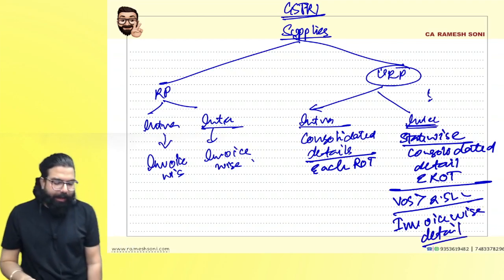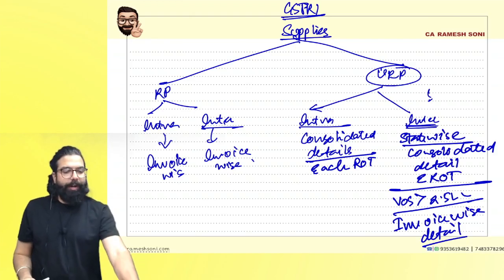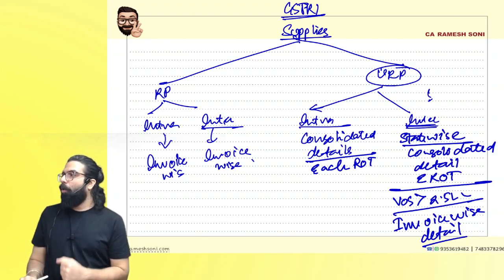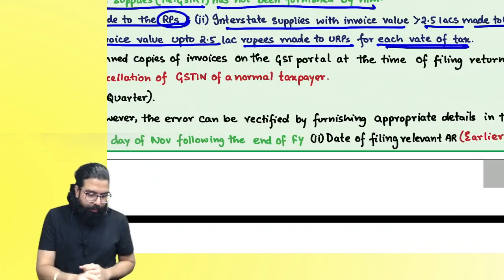Let's go ahead, everyone. Quickly take a picture if you want to, and then we'll go ahead. Can we go ahead, everyone? Are we all clear till here? Can we go ahead? Everyone over here now.